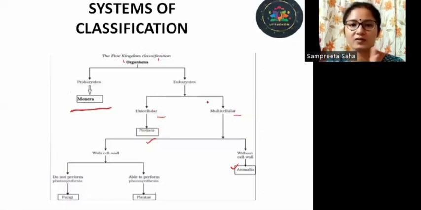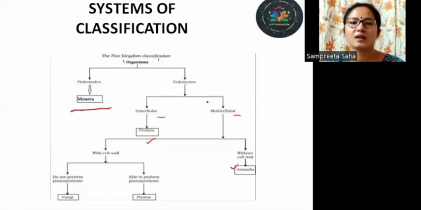Rest, now we are left with multicellular organisms. So how do we classify them? We classify them with the presence or absence of cell wall. So those having cell wall were placed under a separate group, and those not having cell wall were placed under a separate group, which is called Animalia.